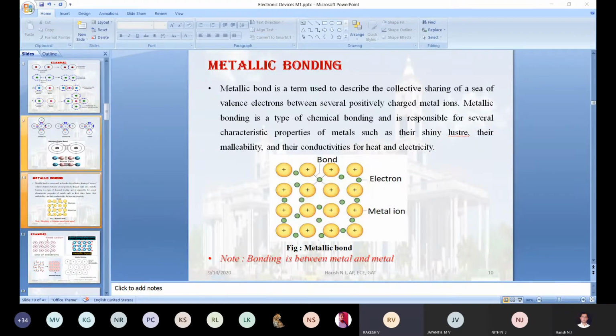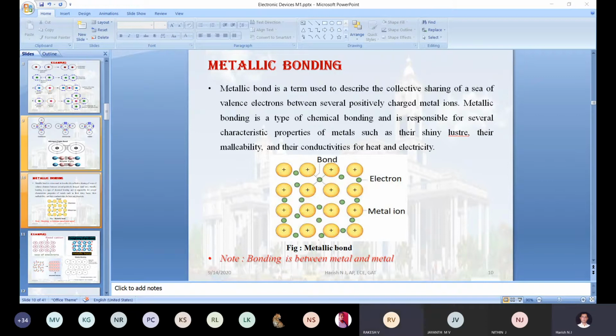It's in the slide. Metallic bond is termed as the description of collective sharing of valence electrons between several positive charges. That information is there in my slide. It's the same one. I am not asking you to read out what I have displayed. What information you know about metallic bonding, generally in your own words, you can tell me.